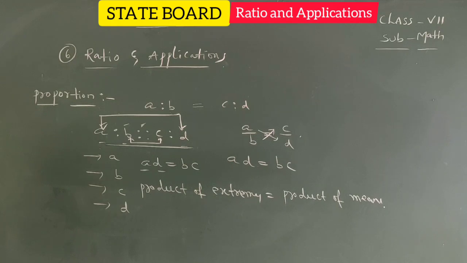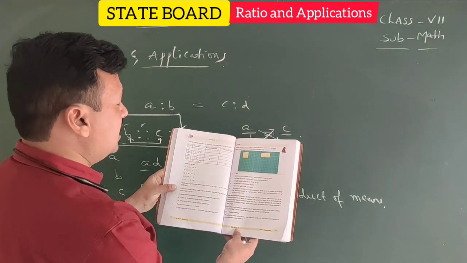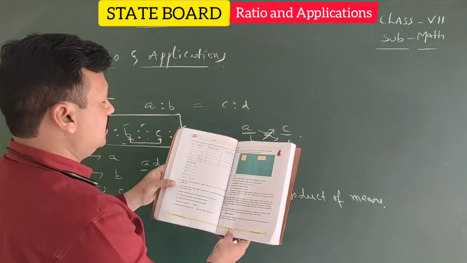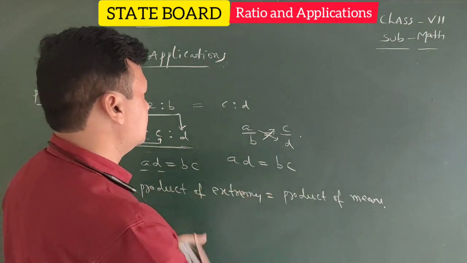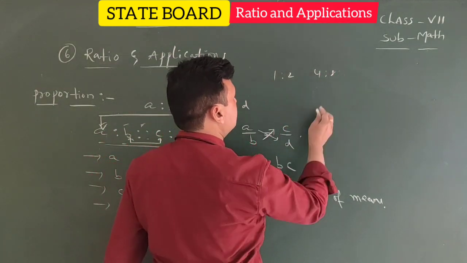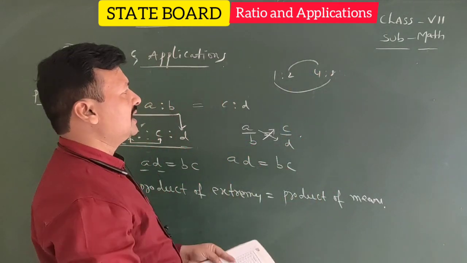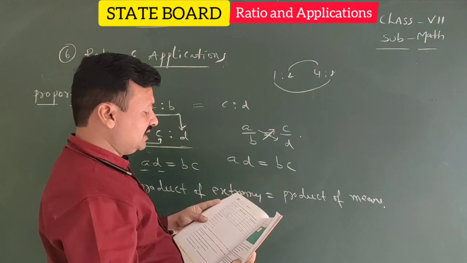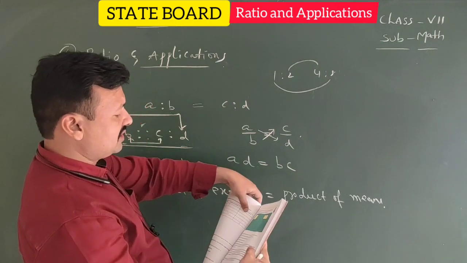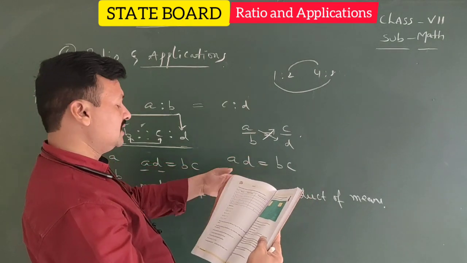In exercise 2, they gave you problems like this. Find the missing numbers in the following proportion table. Here 1, 2, 4, 8. Like this they gave. 1:2, 4:8. Here is the product of means and product of extremes. 1 and 8 are extremes, 2 and 4 are means. They asked the product of extremes and product of means. Here 5 examples they ask. Easily we can do that one.